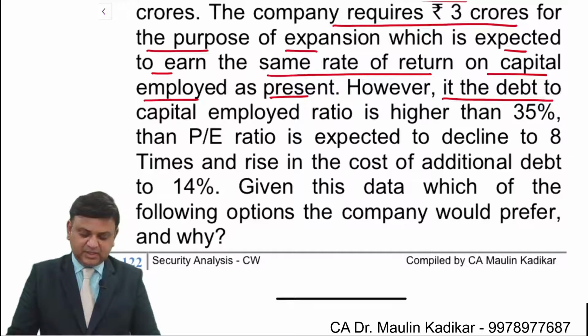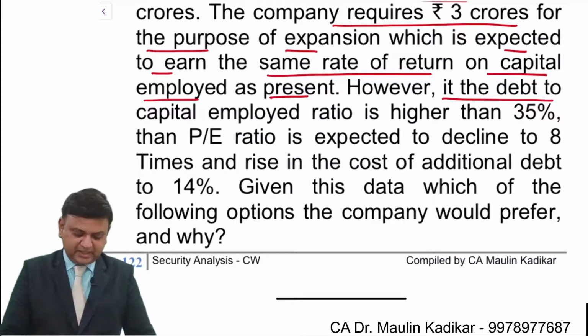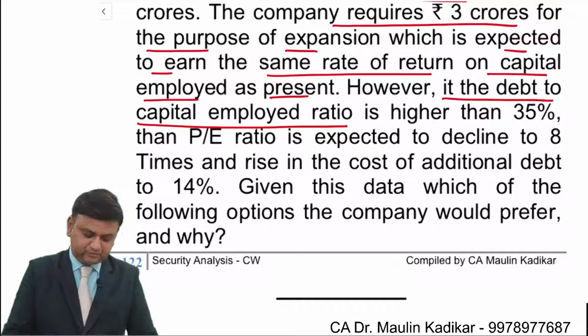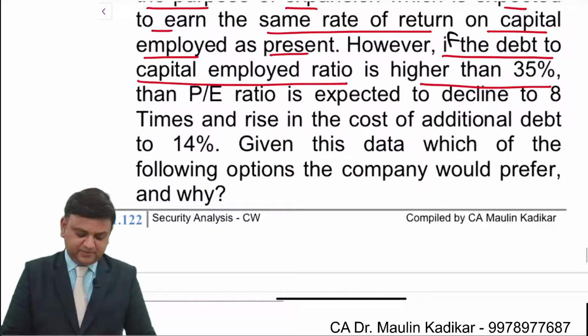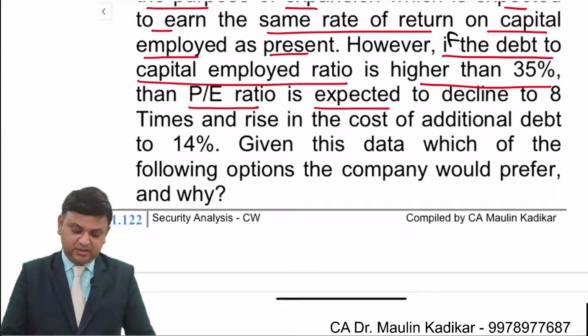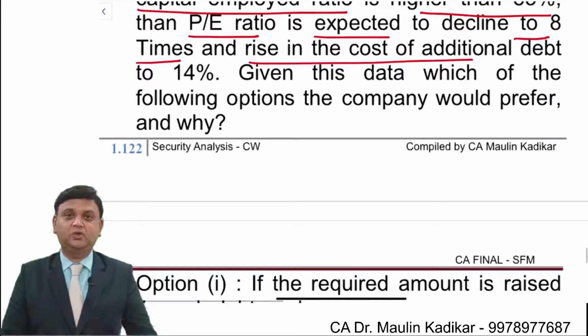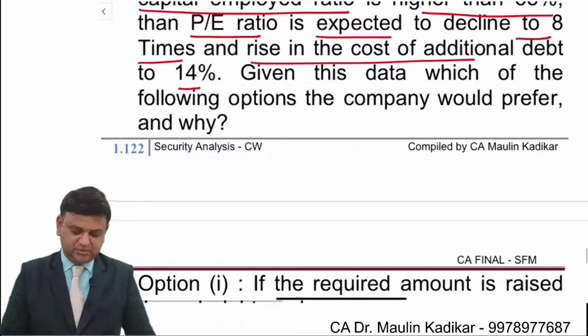However, if the debt to capital employed ratio is higher than 35%, the price earning ratio is expected to decline to 8 times and the cost of the additional debt rises to 14%.